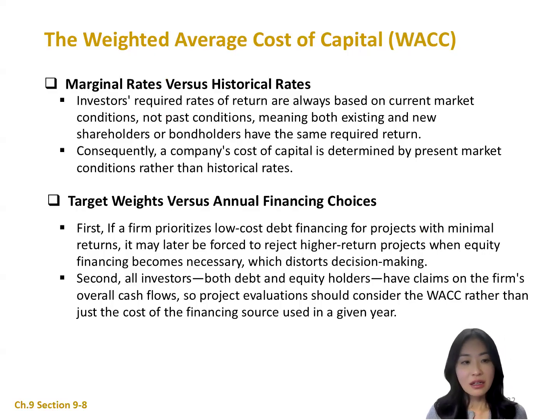The first thing is that using a lower cost of debt can hurt future investment decisions. Suppose the firm takes one project earning 5.1%, just slightly above its cost of debt. Next year, if it runs out of cheap debt and must raise equity, it may have to reject a project earning 13.9%, which is just below its 14% cost of equity. So this distorts investment decisions and prevents the firm from maximizing long-term value.